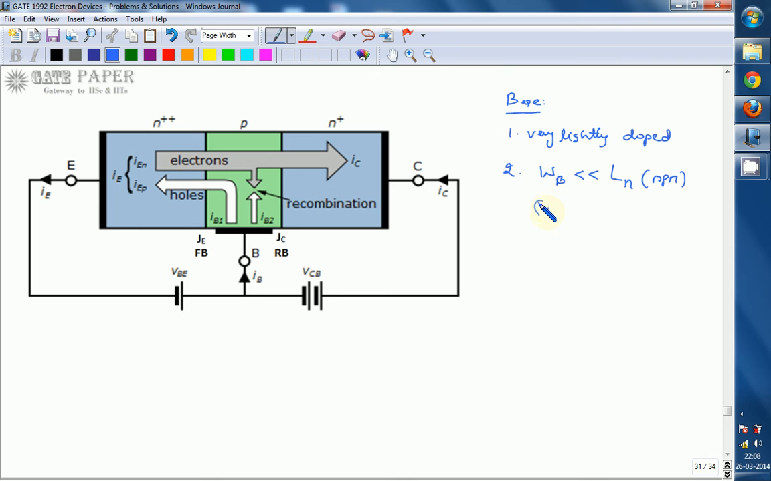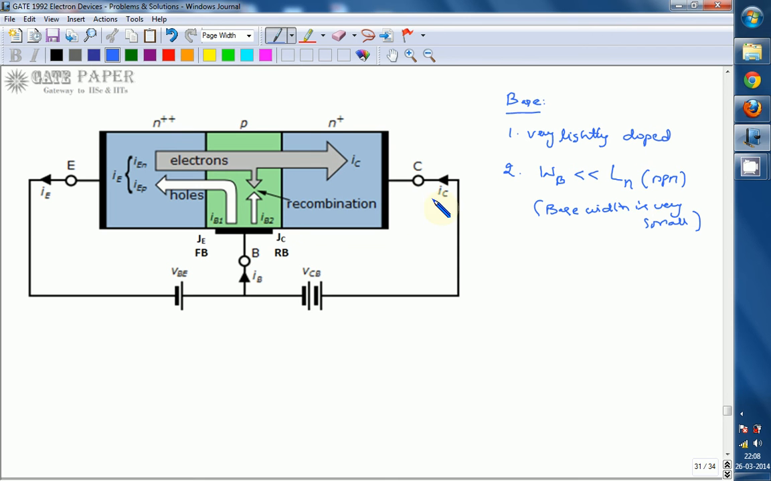The other way to write it is that the base width is very small. First, the base is very lightly doped; second, the base width is very small. Because of that, let us assume 100 electrons are entering. Since the base is very lightly doped, only 5 recombinations may take place at first look. So 95 electrons are available in the collector region.